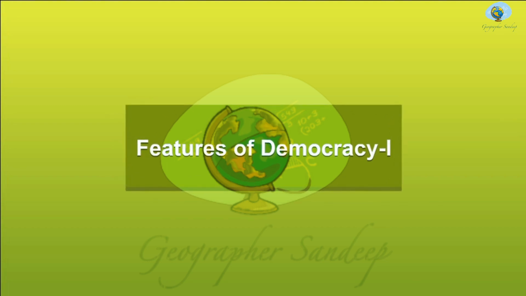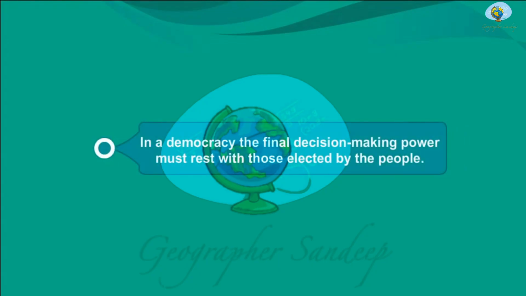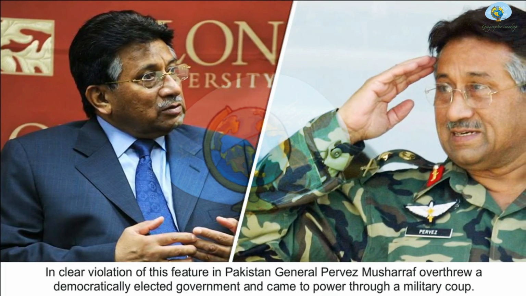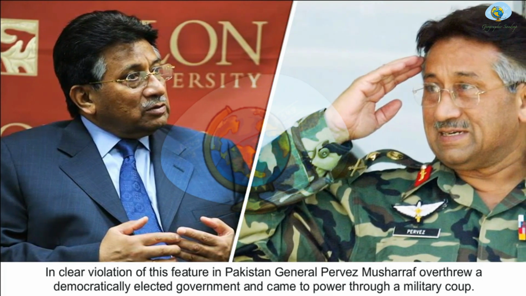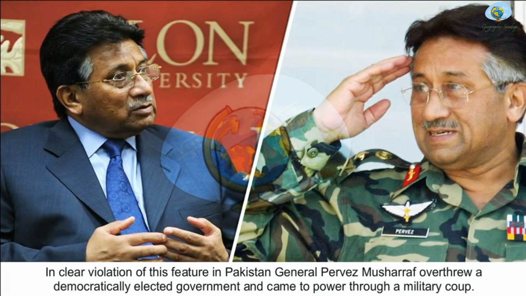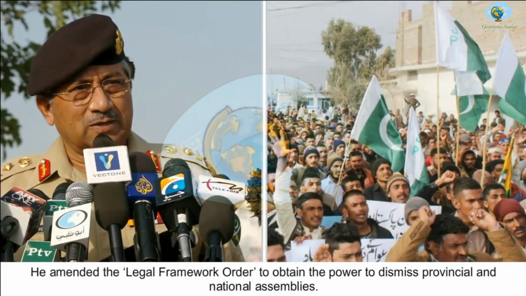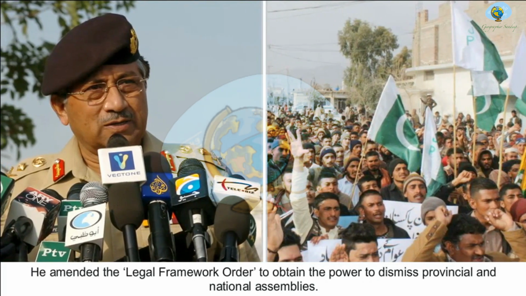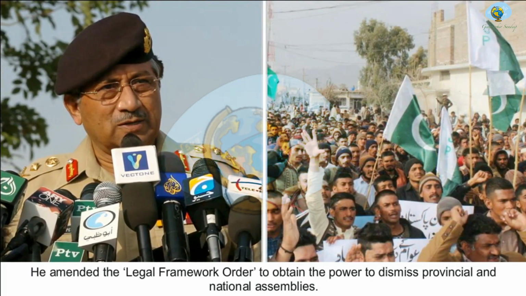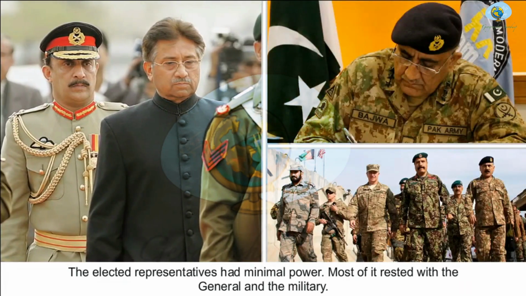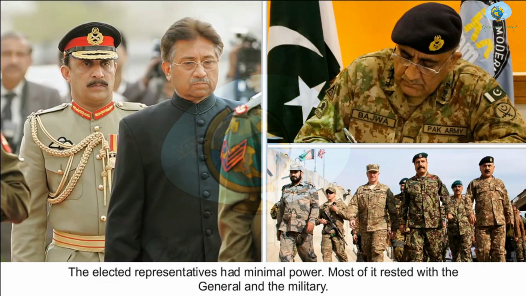Features of democracy. 1. In a democracy, the final decision-making power must rest with those elected by the people. In clear violation of this feature in Pakistan, General Pervez Musharraf overthrew a democratically elected government and came to power through a military coup. He amended the legal framework order to obtain the power to dismiss provincial and national assemblies. The elected representatives had minimal power. Most of it rested with the general and the military.